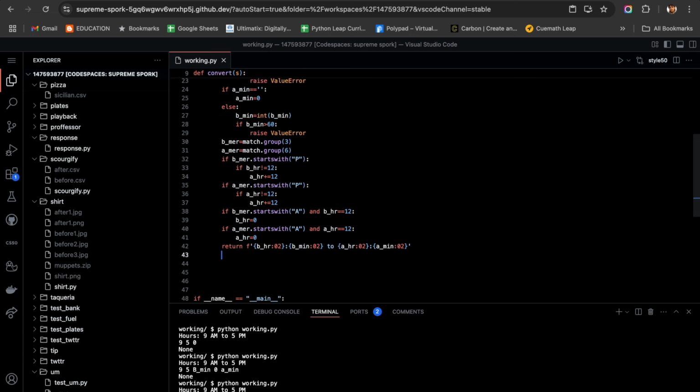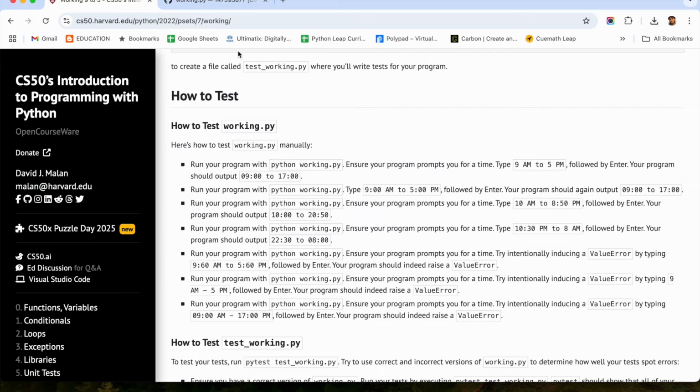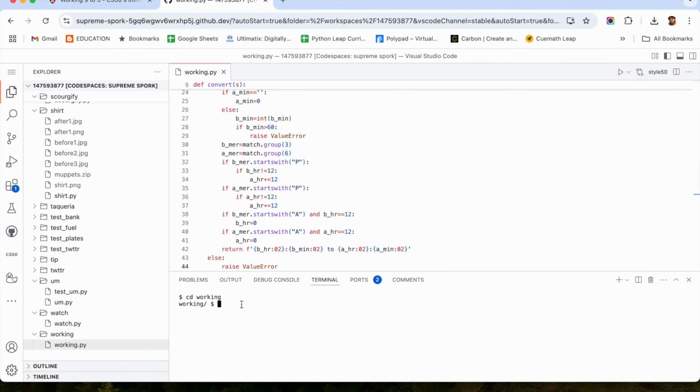So if there is no match available, that is going to be the else. I will just raise value error. That's it. I think you have understood this particular program. Let us just check it. Now let us check the program which we have written.